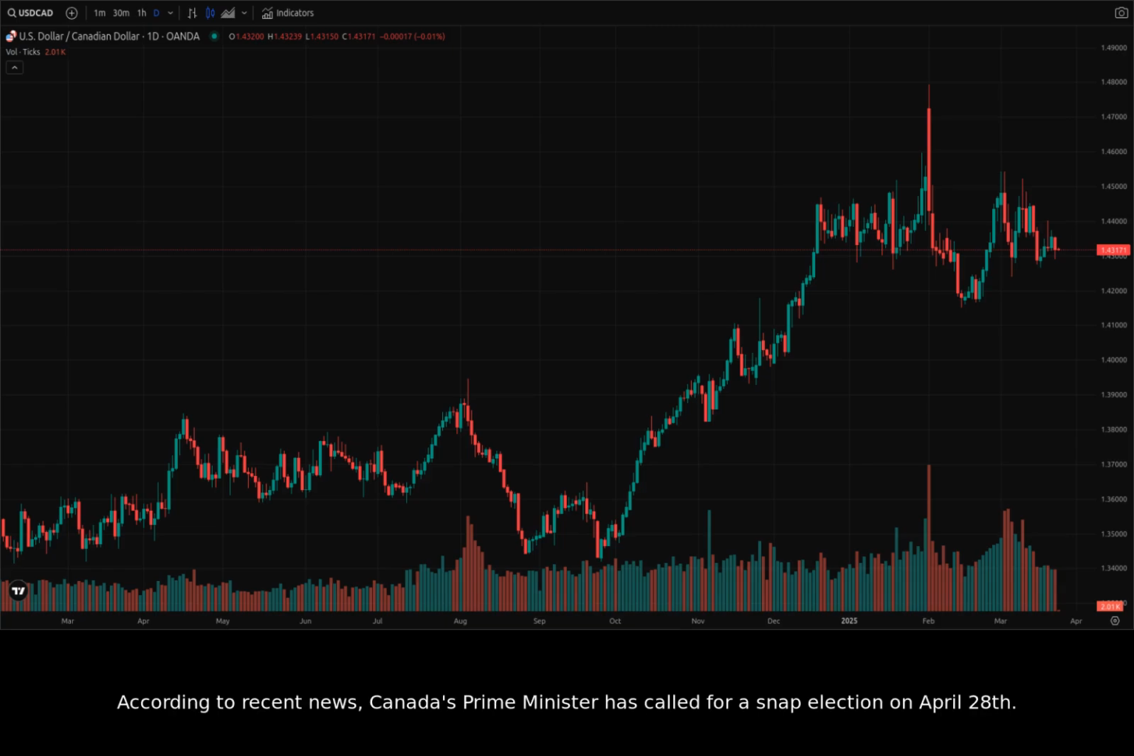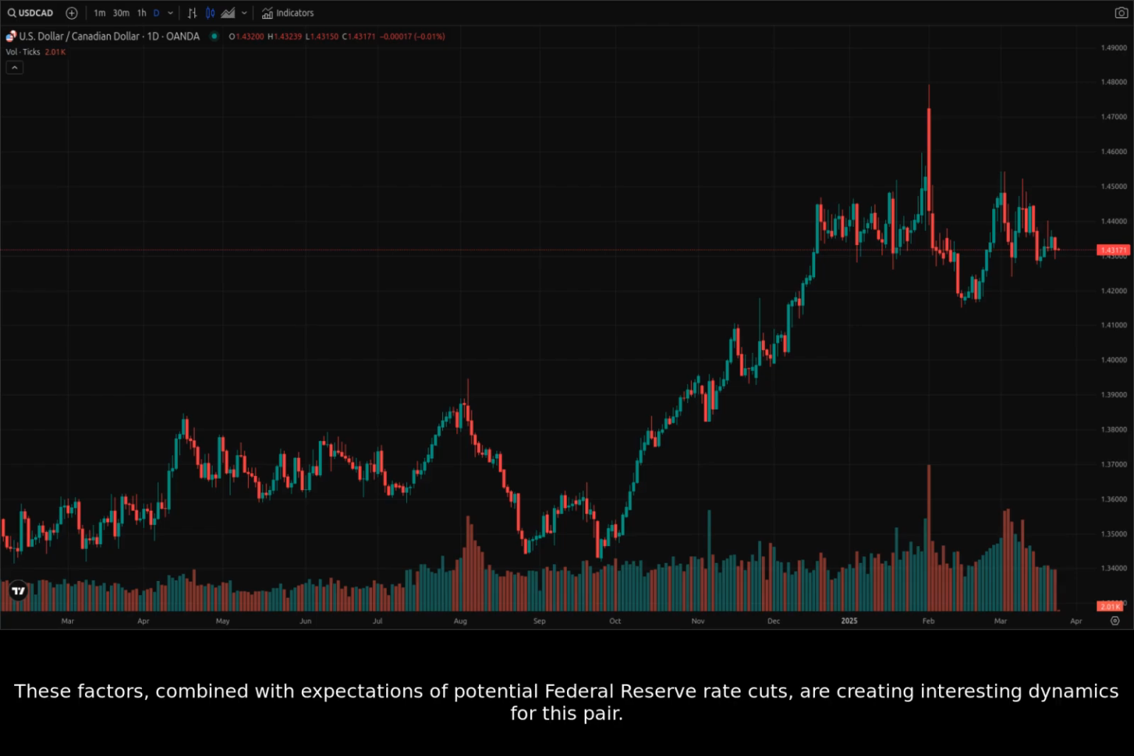According to recent news, Canada's Prime Minister has called for a snap election on April 28th. This has introduced some uncertainty into the Canadian dollar. Additionally, the market is anticipating potential tariffs from the US, which could further impact the CAD. These factors, combined with expectations of potential Federal Reserve rate cuts, are creating interesting dynamics for this pair.